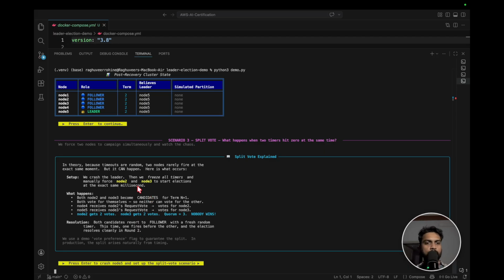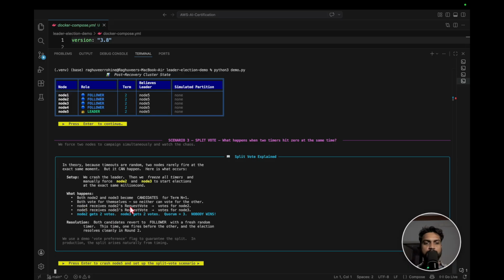For that, we will first crash the leader, and then we are left with 4 nodes. Then we will freeze the timer of 2 nodes, and then resume them at the same time. At that moment, both of them will be at time 0, and both will nominate themselves as a candidate and ask for the votes. If you see, both node 2 and node 3 become candidates at the same time, and both vote for themselves, so neither can vote for the other, and then they ask for the votes from node 5 and node 4.